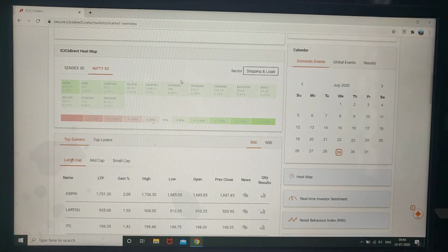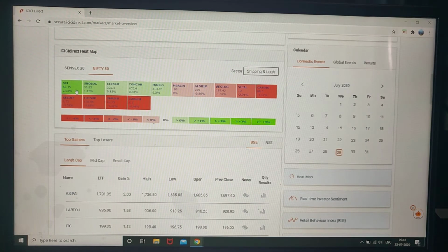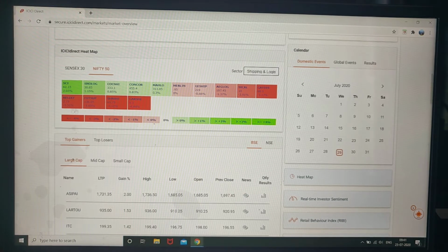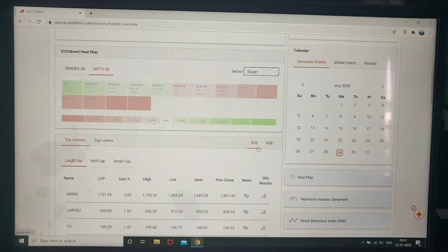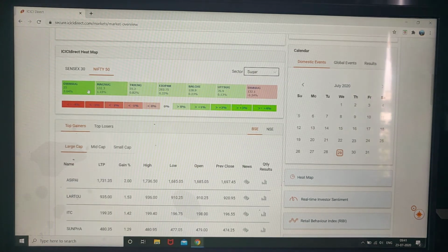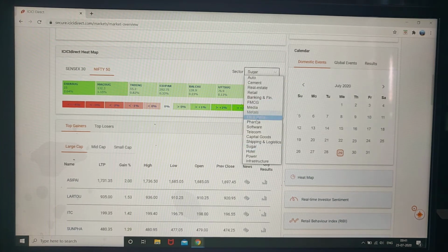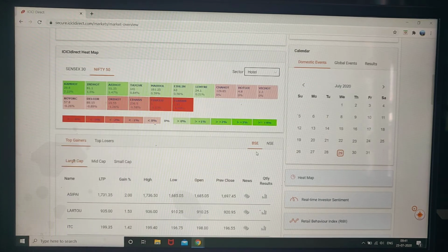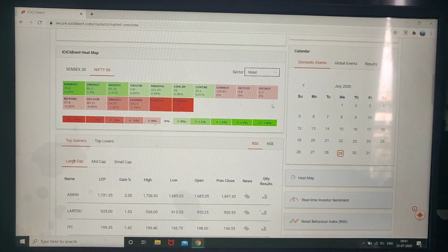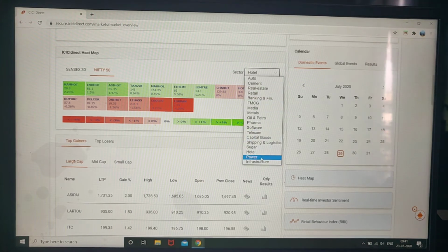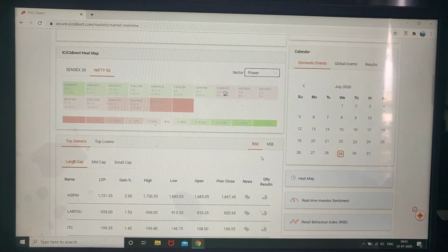Shipping and logistics, like SCI and Concor. Sugar industries: all these are sugar manufacturing companies. Then hotel industries, like Indian Hotels, and power industries.